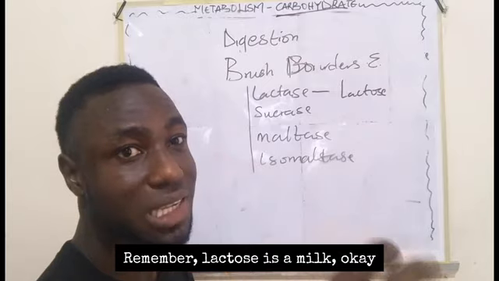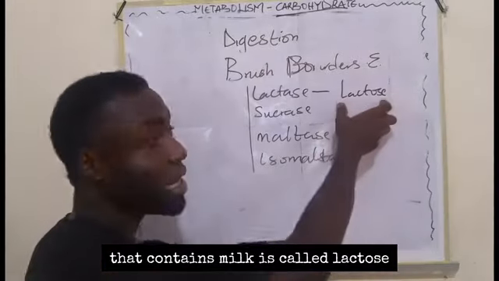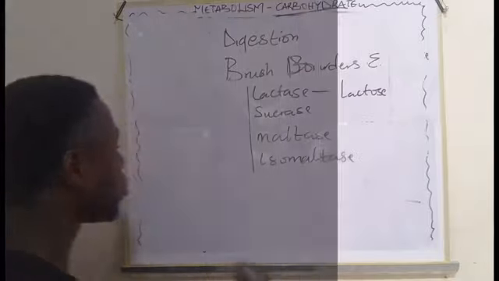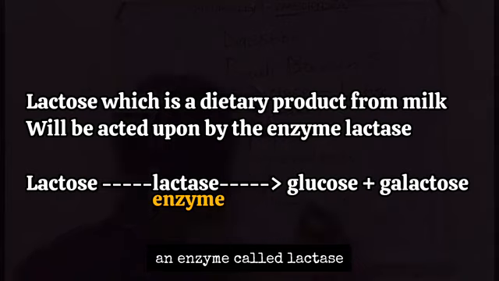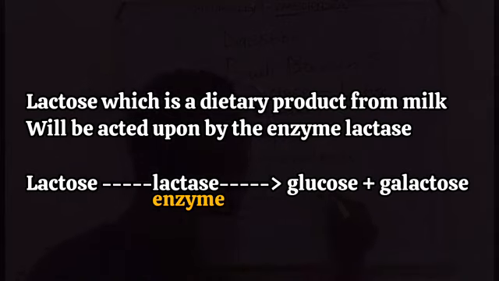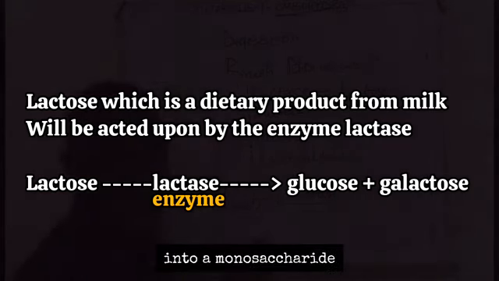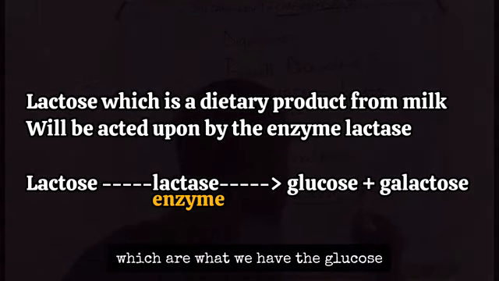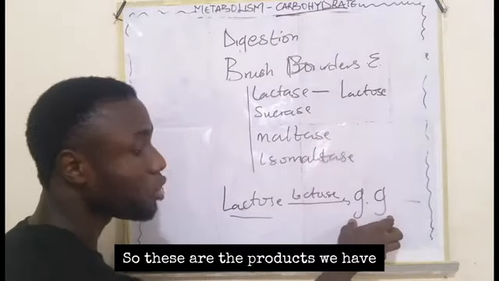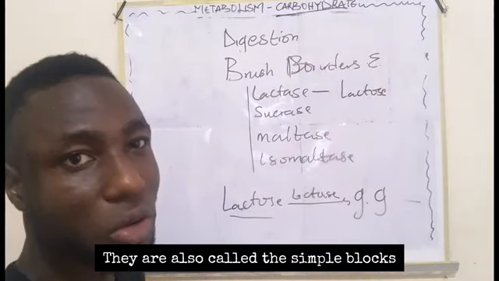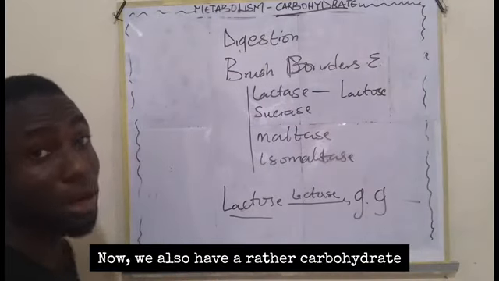Remember, lactose is in milk, okay? So those dietary products that contain milk contain what? Lactose. And lactose is a disaccharide. So this lactose will be acted upon by an enzyme called lactase, and it will break this lactose into monosaccharides, which are the glucose and also the galactose. So these are the products we have. They are also called the simple building blocks of carbohydrate.